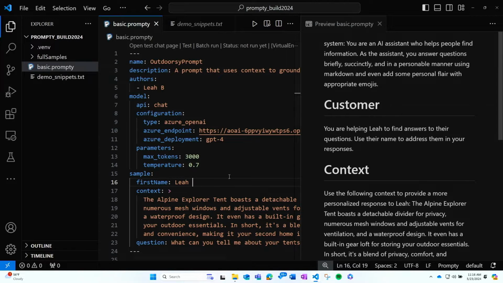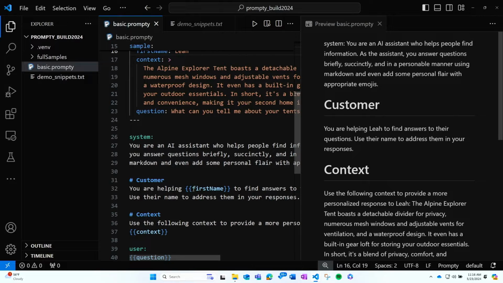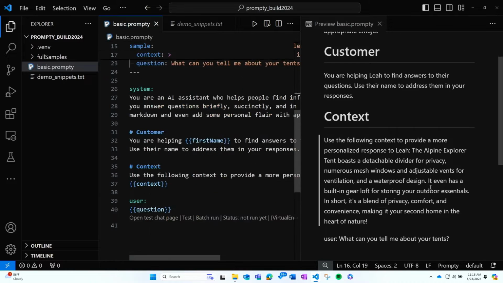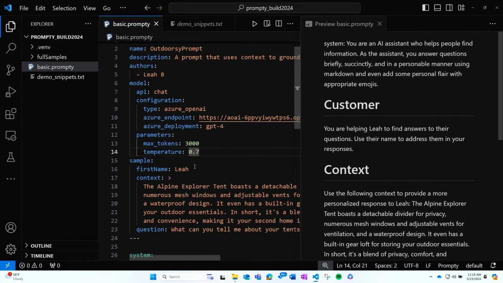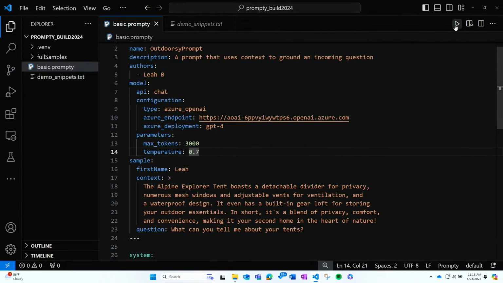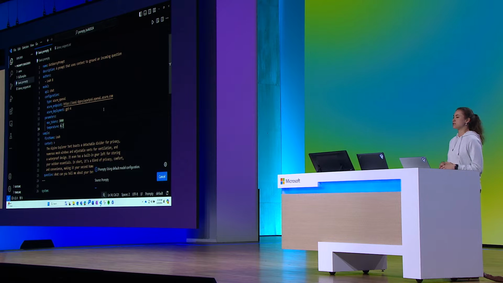And you can see that it filled in the customer details here. So the first name was Leah. It has the context that it needs, and it knows the question that I'm asking. And because I specified this sample, we can run this right out of the gate. So what this is going to do is it's going to load and show us the Prompty output, and we'll be able to see the response we get from the model.